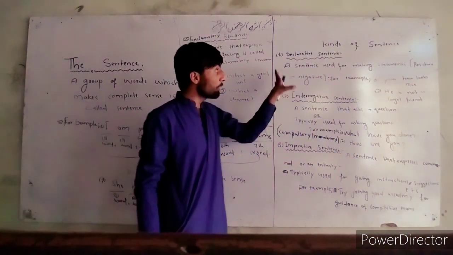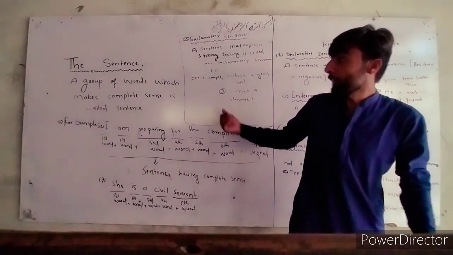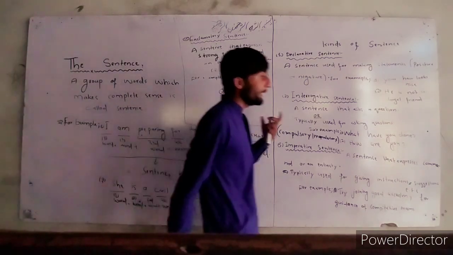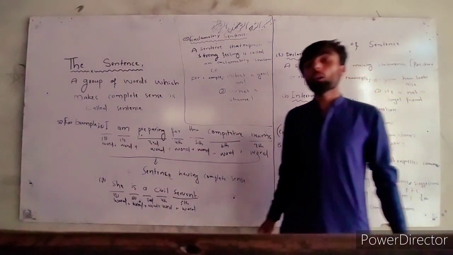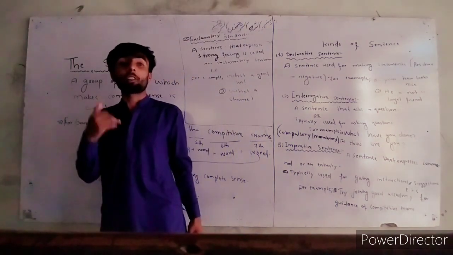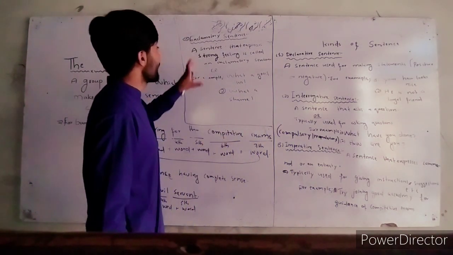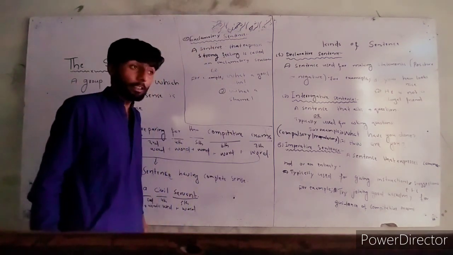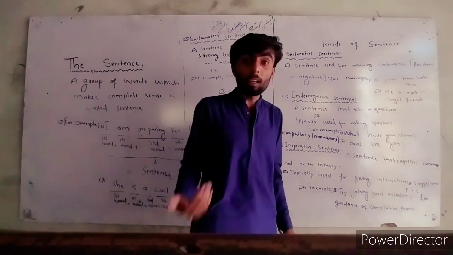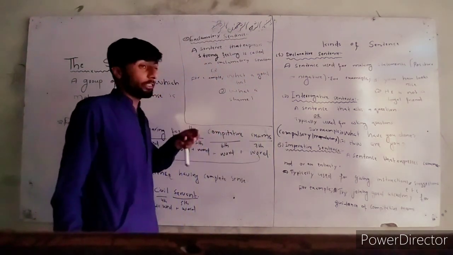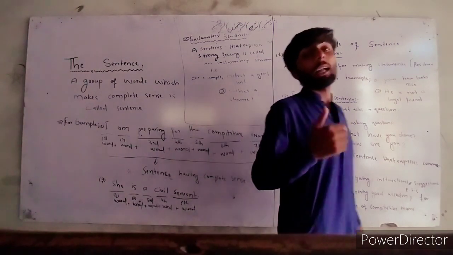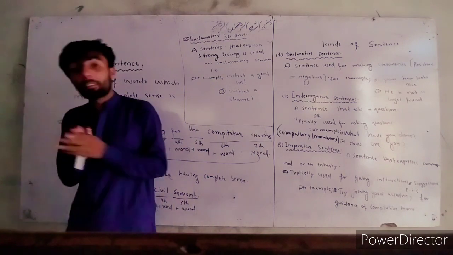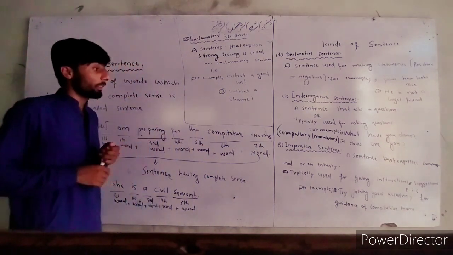Today I will write in front of you some sentences, and these will be wrong. When we study sentence structure, we will know how to write a sentence. Now, examples of the exclamatory sentence are: what a good idea, what a shame, what a beautiful girl. These kinds of sentences we use as exclamatory sentences.